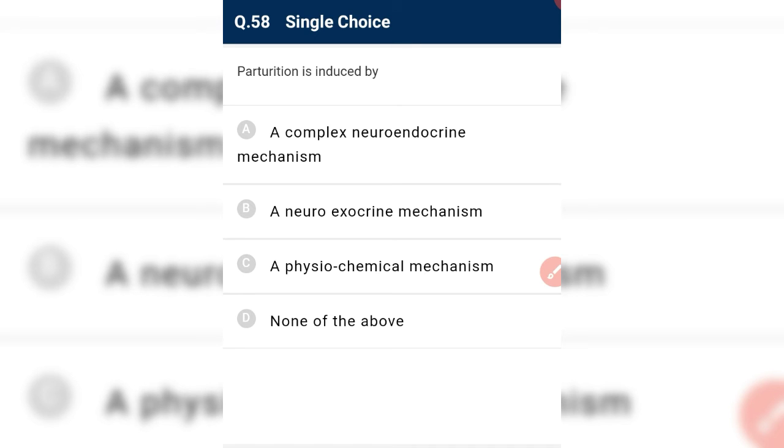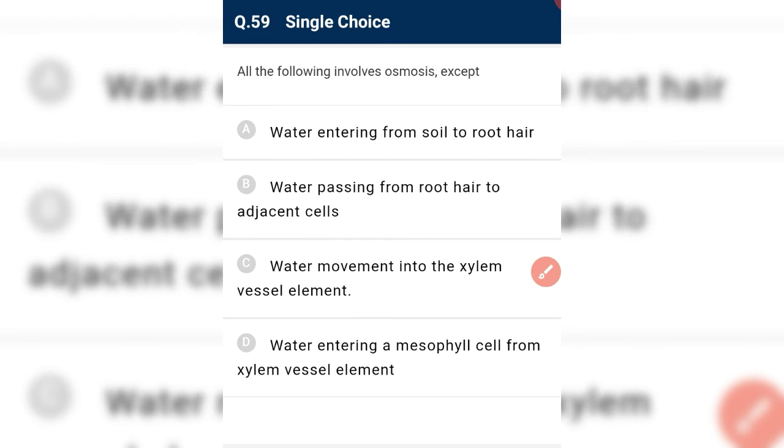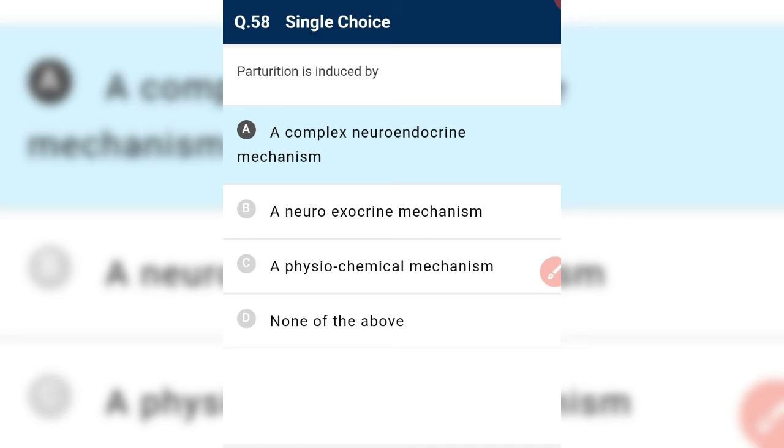Parturition is induced by a complex neuroendocrine mechanism. According to NCERT, it is a complex neuroendocrine mechanism. The signal for parturition originates from the fully developed fetus as well as the placenta. Both.